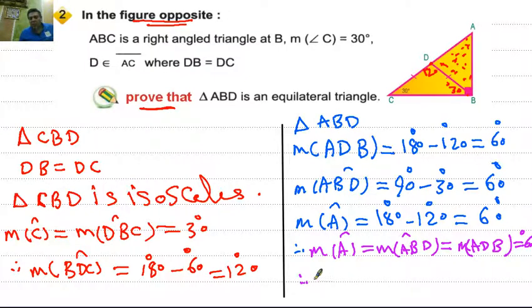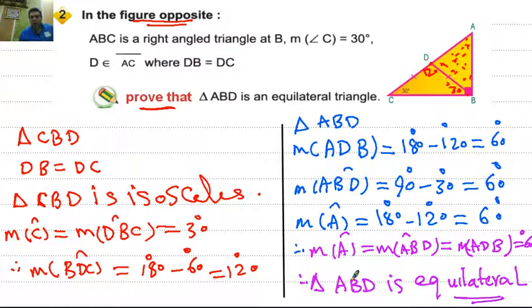Then this triangle ABD is an equilateral triangle. That's the end of our lesson. Thank you.